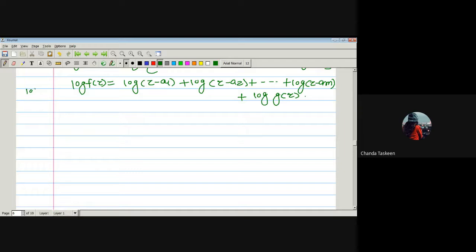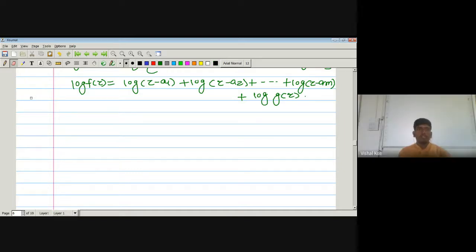1 upon x square into 2x. So what is the derivative of log f of z? 1 upon f of z. And what is the derivative of f of z? It is nothing but f dash of z. So it is f dash of z divided by f of z, which is equal to, here we have taking the derivative with respect to z.